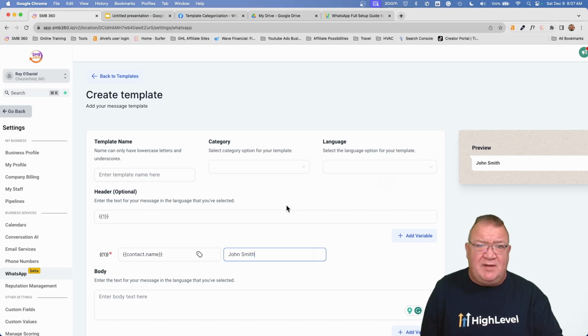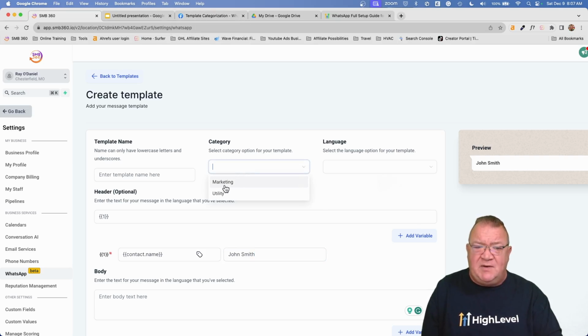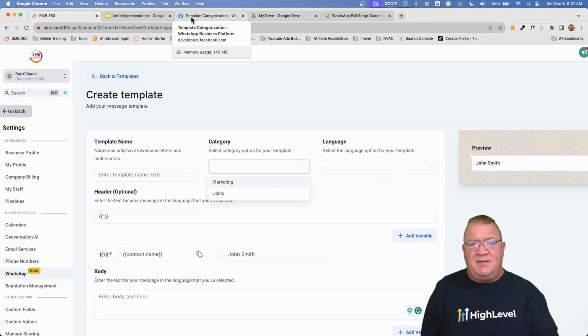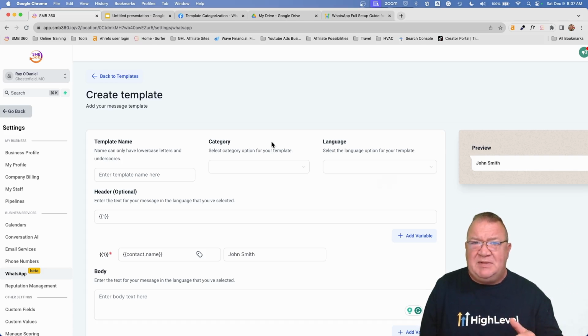Now, let me show you, kind of hop into the Meta or the Facebook documentation about what is the differences between these two things. Biggest one that I want to explain is the difference between a marketing and a utility category. Because right now, here's the thing about these templates. Whenever you set these templates up, Facebook or WhatsApp, however you want it, Meta, call it whatever, same place, they're going to have to approve these templates before they can be used. So that's one of the things that you have to keep in mind. You just can't set a template up and go.